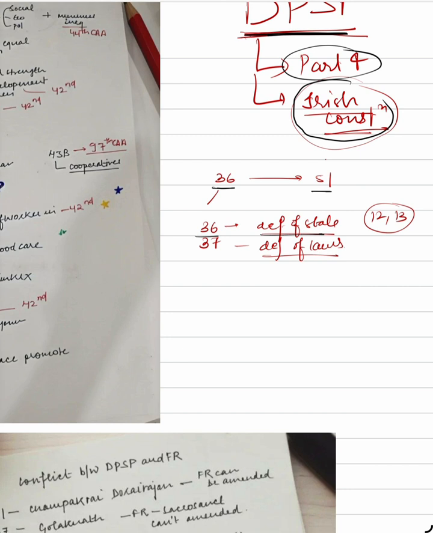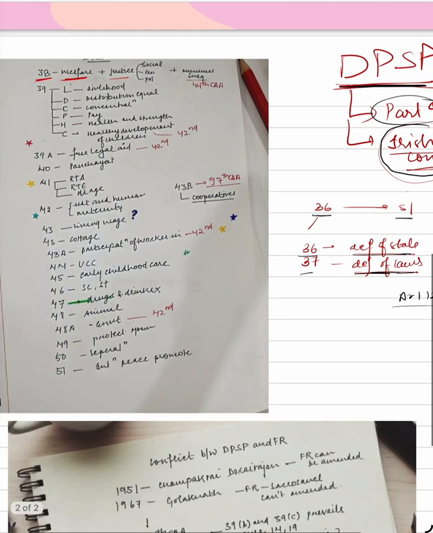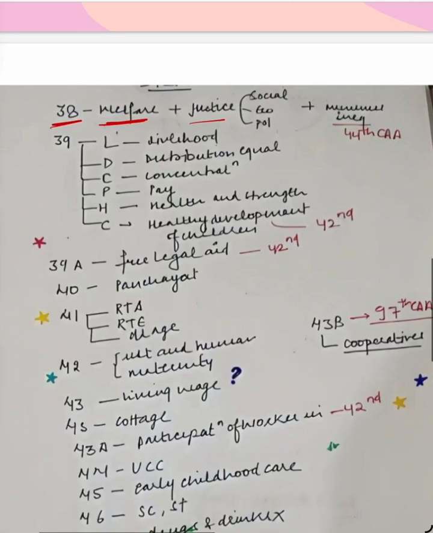36 talks about the definition of state and 37 talks about the definition of laws, similar to what is there in fundamental rights, Articles 12 and 13. Now we will read from Article 38 to 51. First, there is Article 38. It is for the welfare of people by providing them justice: social, economic and political justice. And there is one more provision, minimizing inequalities. This provision is added by the 44th Constitutional Amendment Act. Remember this point, okay? 44th Constitutional Amendment Act.